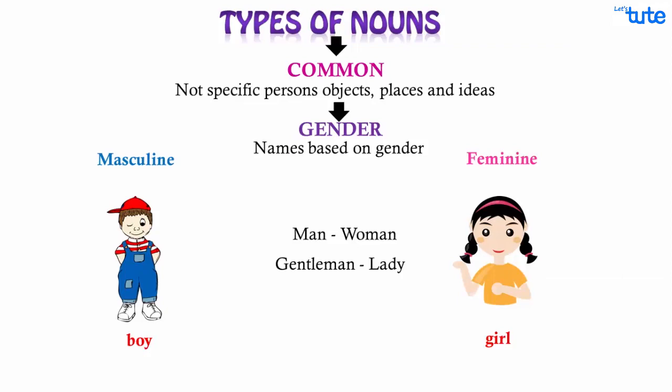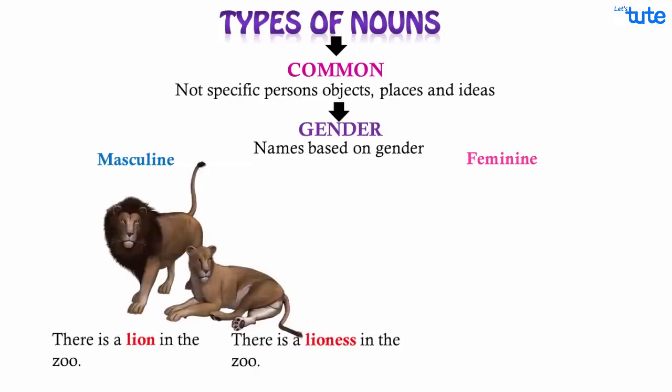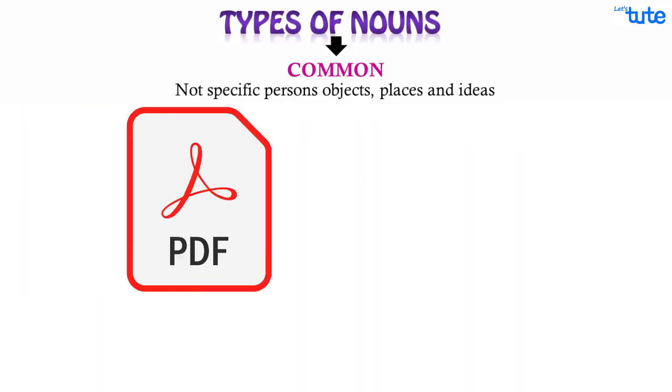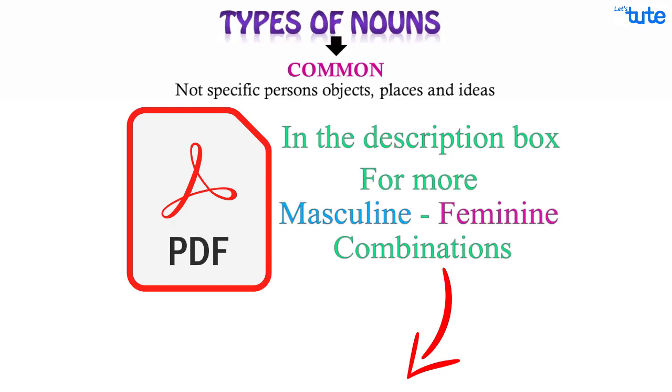Come now, let's take a look at these examples. There is a lion in the zoo. There is a lioness in the zoo. This is my mother and father. Here we can see the word lion and father is for male, or we can say the masculine gender, while the word lioness and mother, this is for female gender, or we can say feminine gender. We have inserted a link for the PDF in the description box, which has more nouns that are categorized into masculine, male and feminine, female gender.